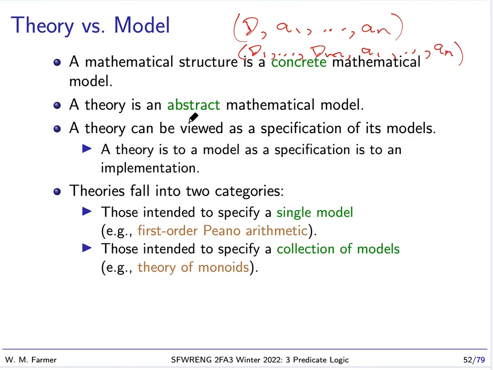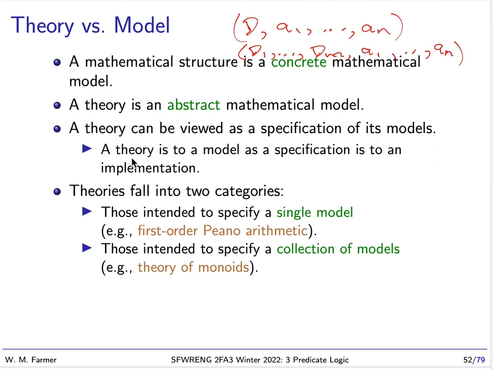And a theory we can think of as an abstract mathematical model. In mathematics, people often jump back and forth between theory and structure, and it's often not clear to the reader or the audience that they're jumping back and forth. In logic, we will be much more precise. We will make a precise distinction between theory and model. We can think of a theory as a specification of its models.